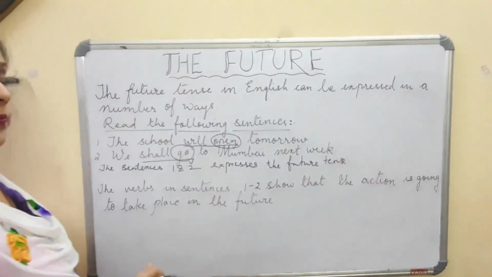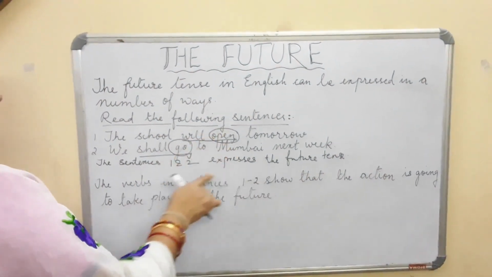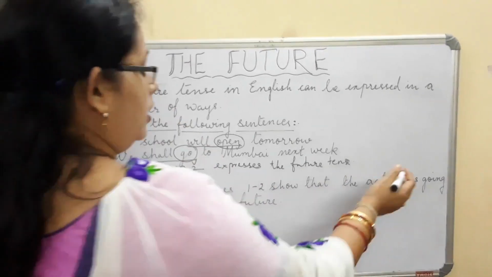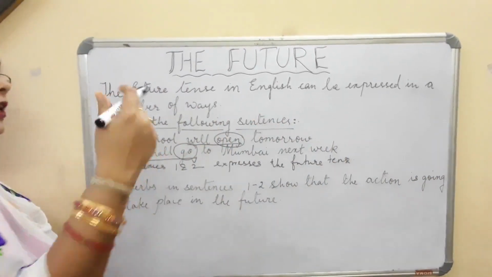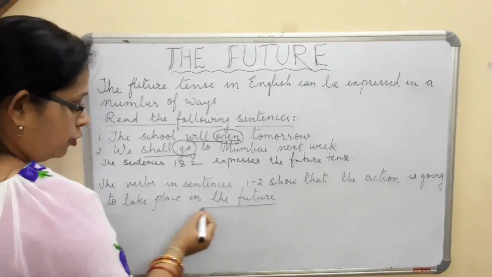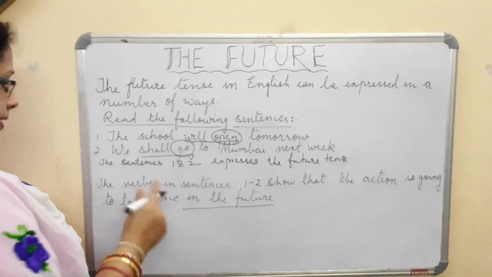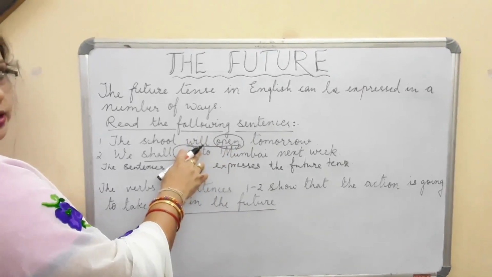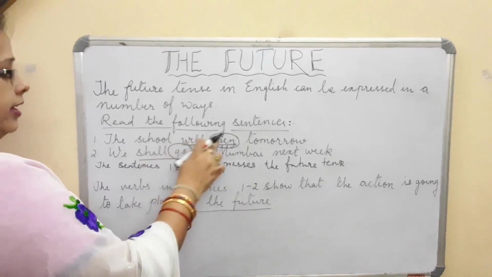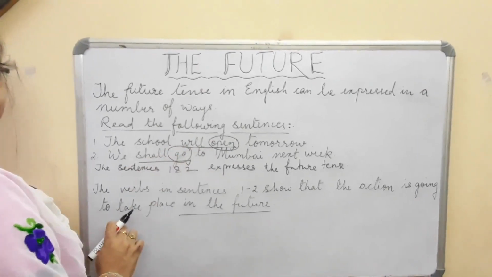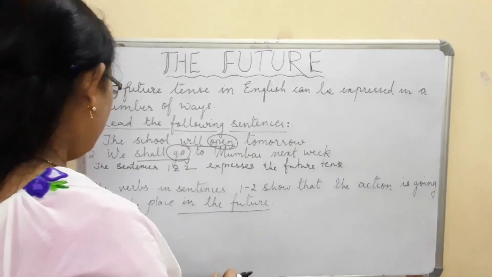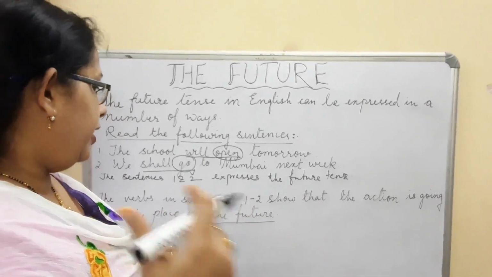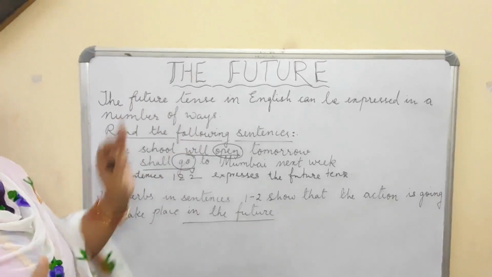Now why is it so? Because the verbs in the sentences express or inform or tell us about the action that is going to take place in the future. Okay? Now again I am repeating, when we are adding verb with will or shall, as I have done will open, shall go, we can say that it expresses the future. So the action that is going to take place in the near future tells us about the future tense.